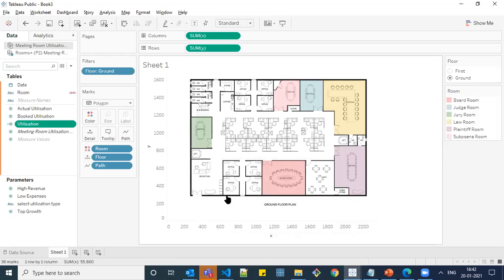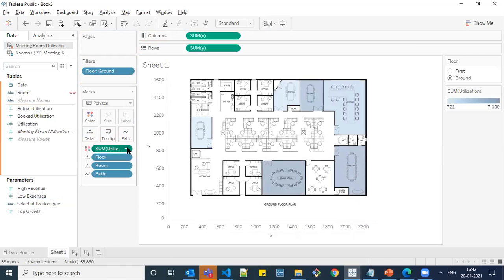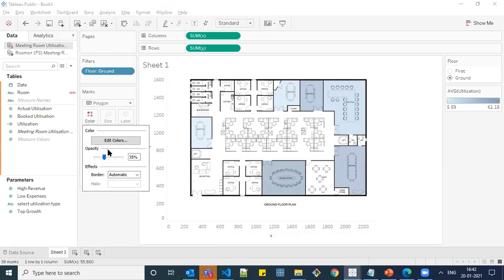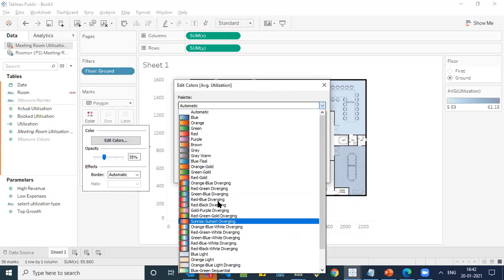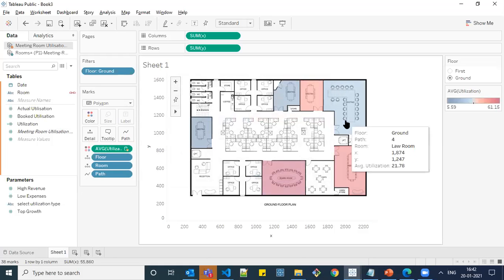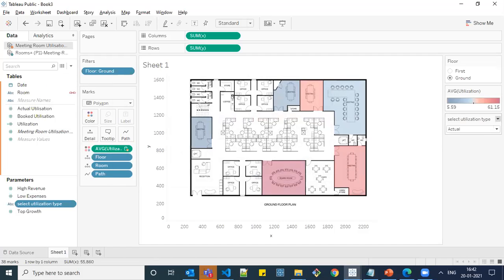Click on apply. Okay. Now drag this utilization. Let me put this room also here and utilization to color. I want the average level of utilization, not the sum, so I'll change it from sum. And I'm changing the color to red, blue, diverging. And I wanted red to be at the most level, so I'm reversing the color. Okay. So click on this, select utilization type, show parameter, and similarly single value list.